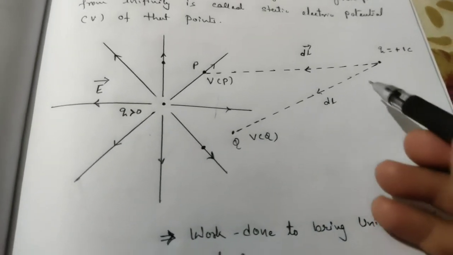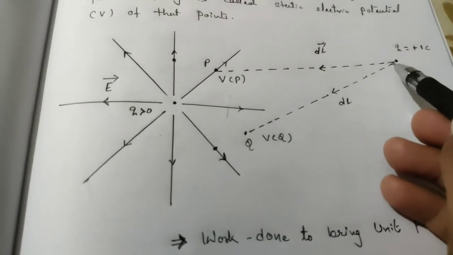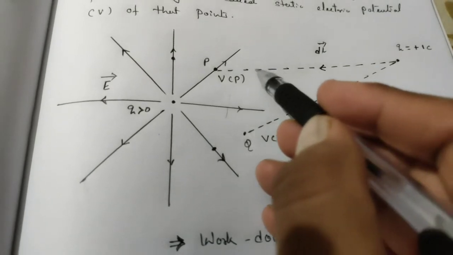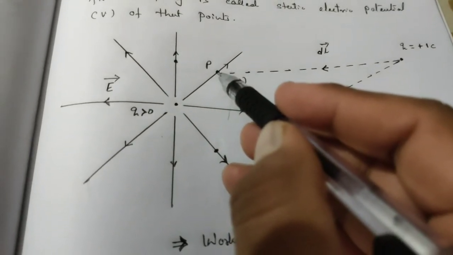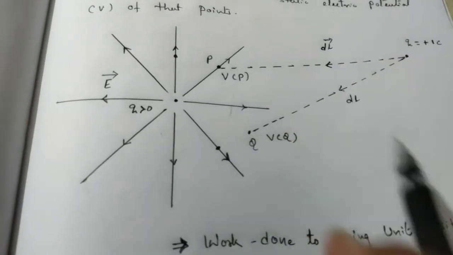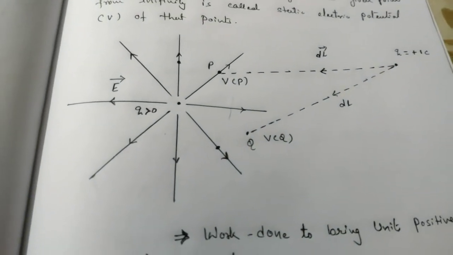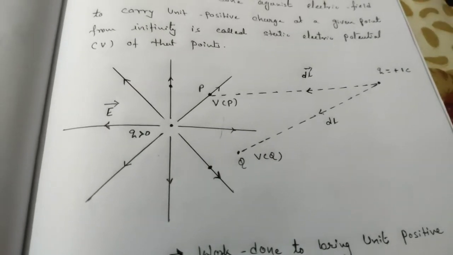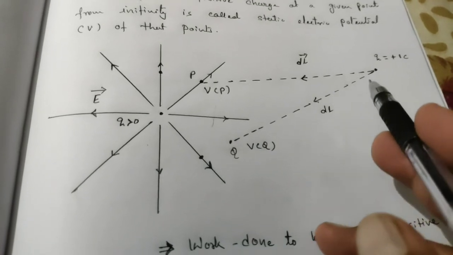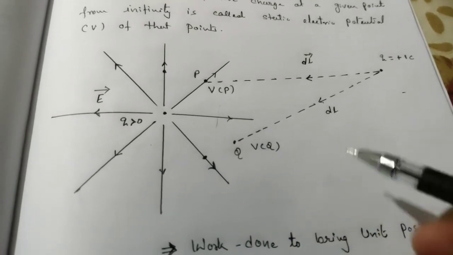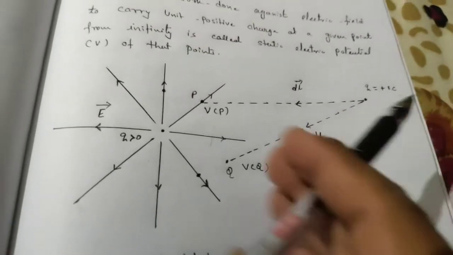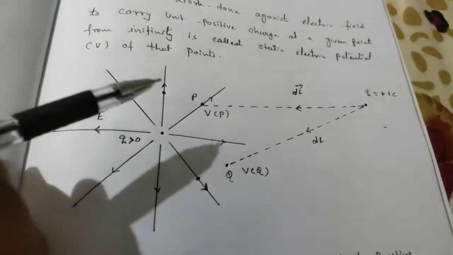In both cases this charge will be displaced, and slowly while it is moving it reaches over here. Once it reaches, you must put it at rest. It means while it comes to rest, it turns into potential energy. For that you must apply a force, either pushing from this direction or pulling from this direction.